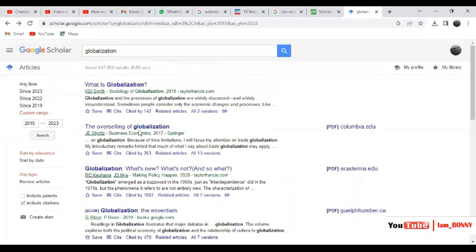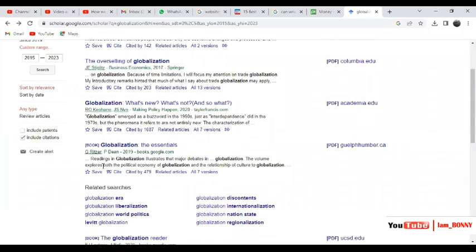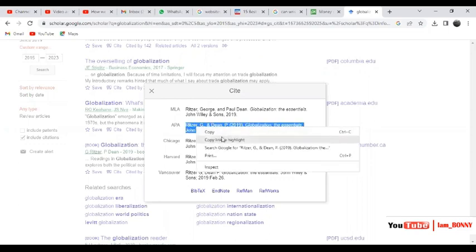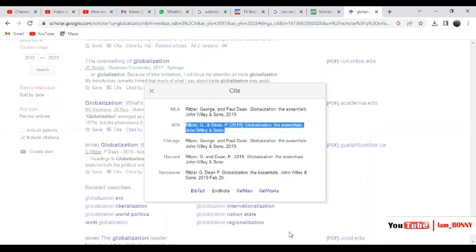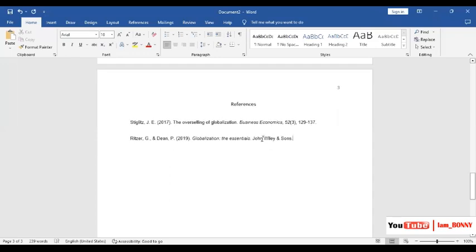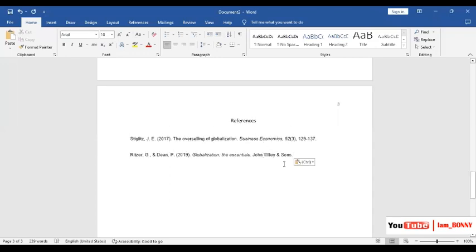So I'll copy another source. Let's say this one. It's a book, as you can see, and it was published in 2019. So this one is okay. It's a very good source. You shall go and paste it again at the bottom next to the previous one. Yeah. So these are the references that we have copied from Google Scholar. I told you I prefer using Google Scholar because it is very easy to obtain sources from it.